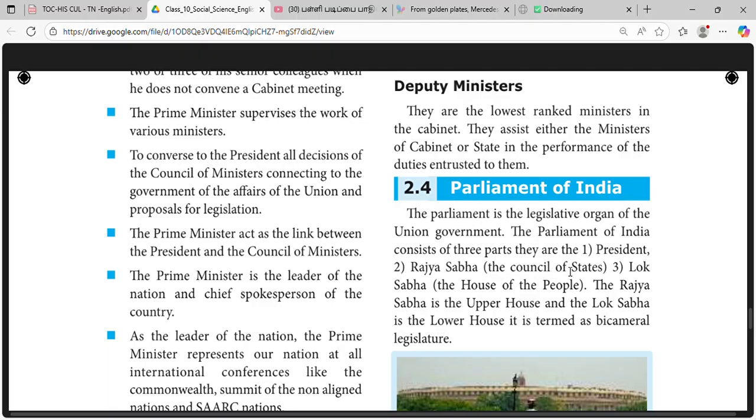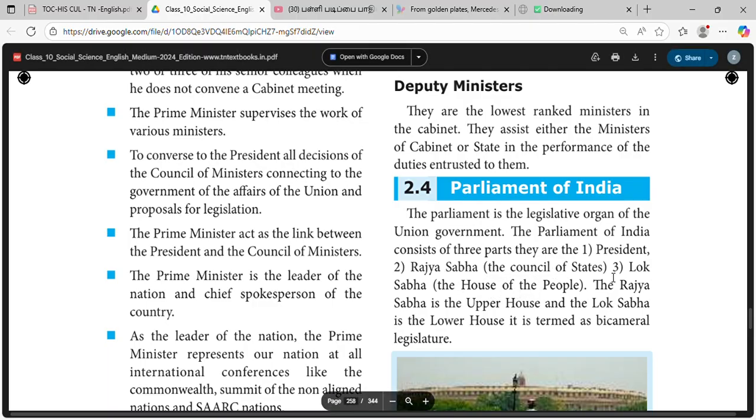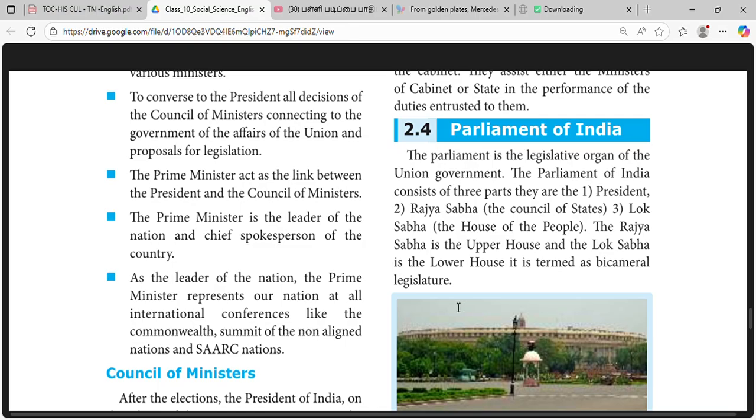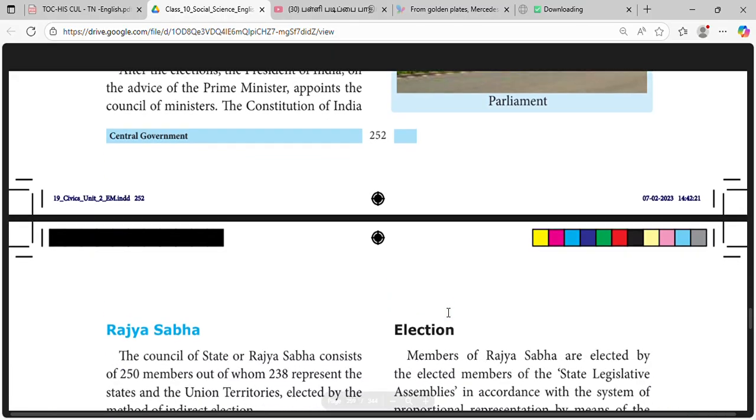The Parliament of India consists of 3 parts. They are the President, Rajya Sabha, the Council of States, and Lok Sabha, the House of the People. Rajya Sabha is the upper house and Lok Sabha is the lower house. It is a bicameral legislature.